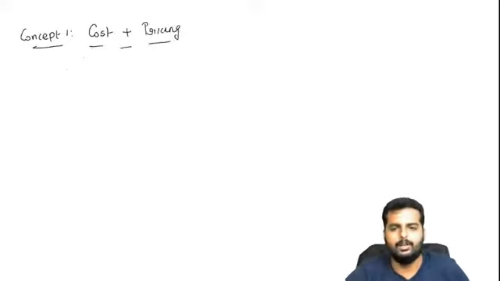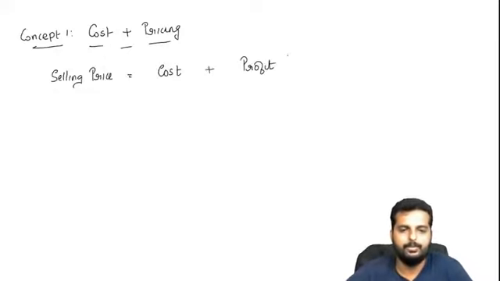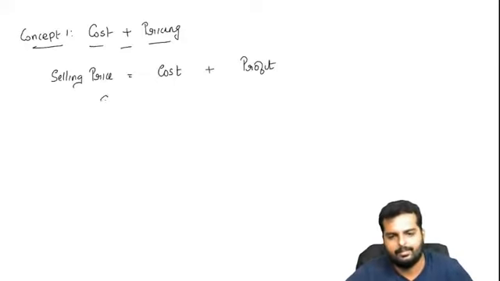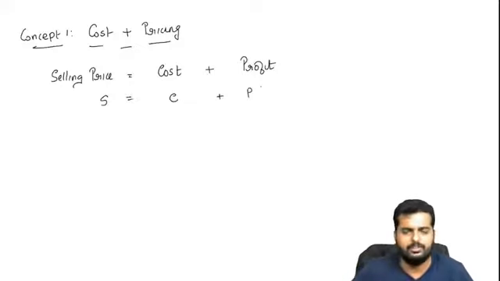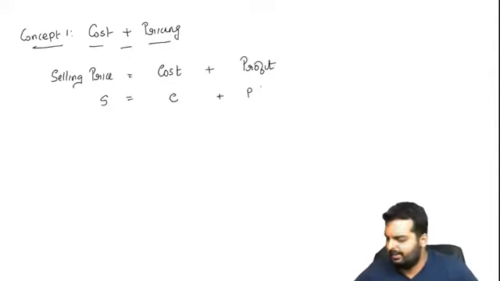This is a very simple methodology of pricing, friends. Under this methodology, selling price will be equal to cost plus profit. So we can say that C plus P is equal to S, S is equal to C plus P. Can you write this down in your books? I'll give you a few examples after you complete writing this.